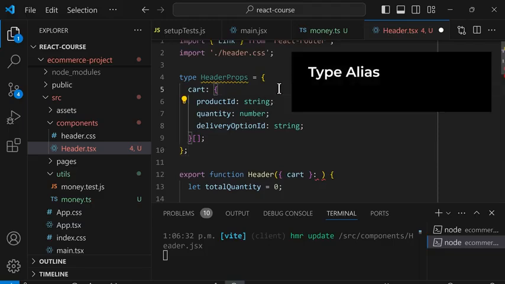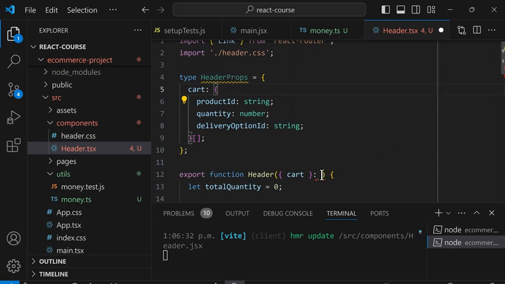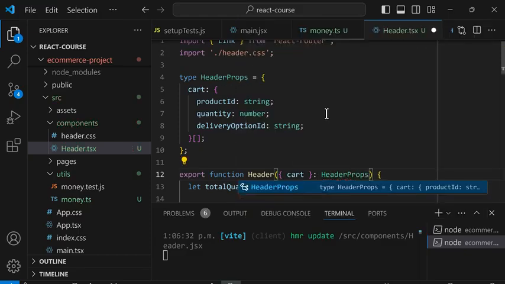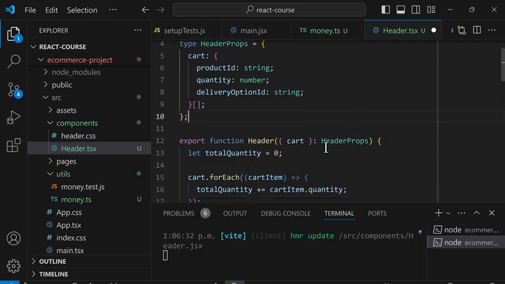So this is called a type alias, and it works just like a variable, but for types. So we can save a type in here, and then we can use this type later in our code. For example, down here, we can just use this type, header props, and it will substitute this type into our code, just like a variable. And now our code is much cleaner. So that's an intro to how to use TypeScript with React. We basically add types to React features like props.